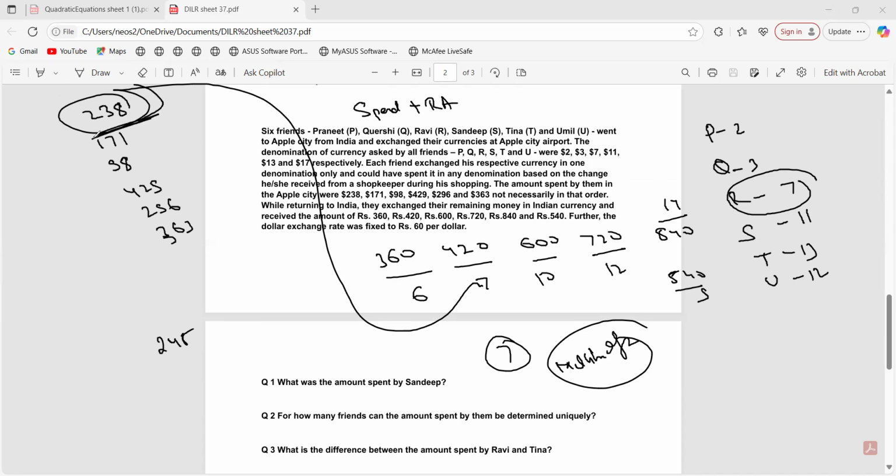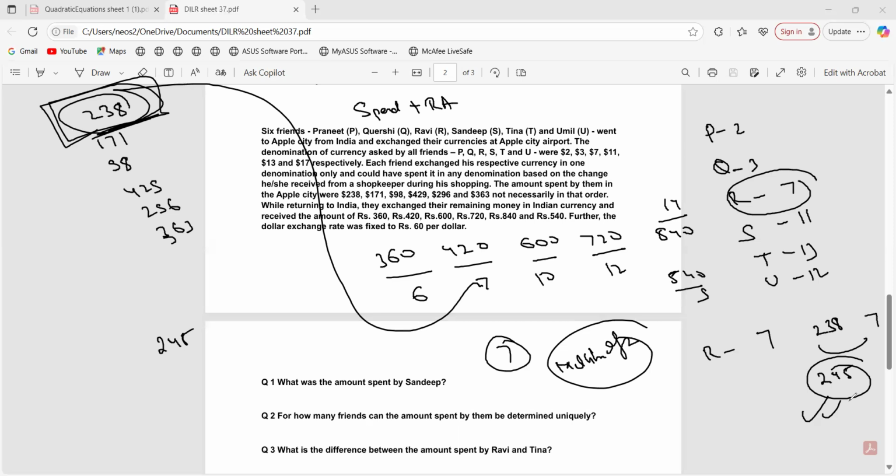Only 238, right? So for R, what will I be having? $7. 238 and remaining amount 7. So total would be how much? 245. Yes. This thing is clear, bro. I got it, but I've done the multiplication wrong. Okay, fine. Now let me explain to Varun.